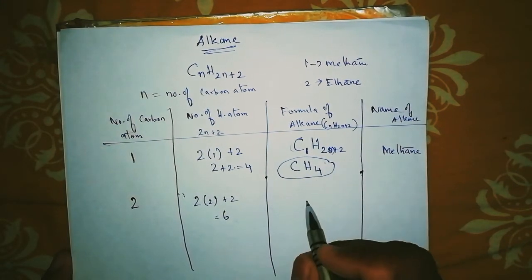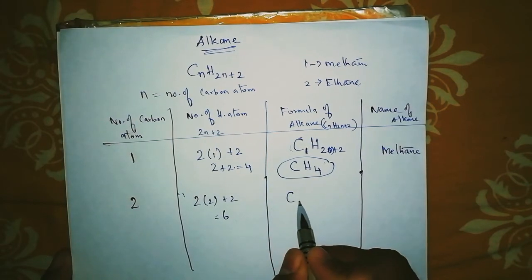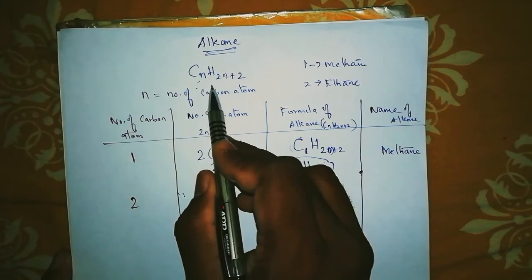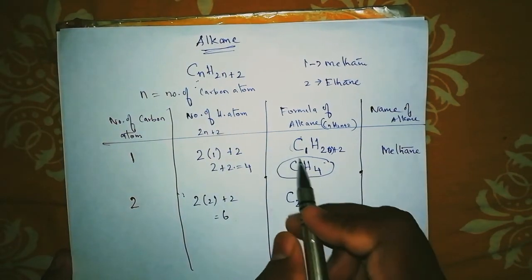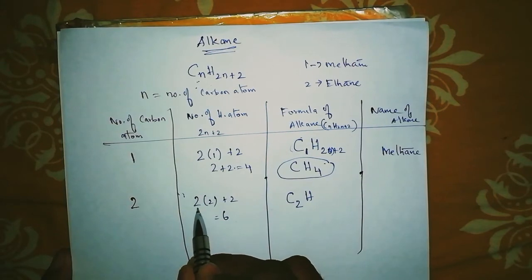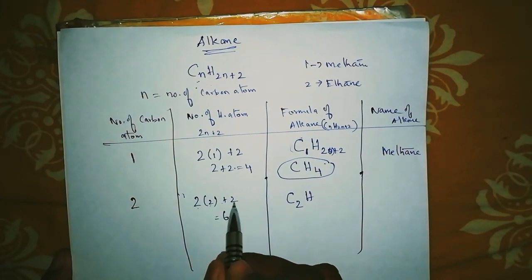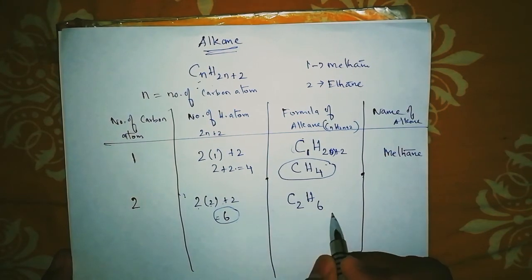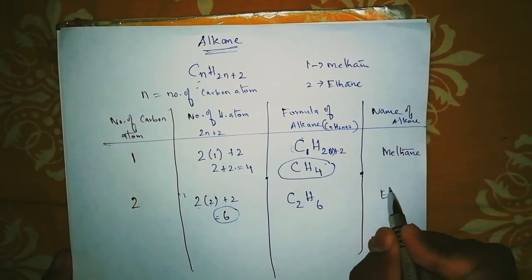And here you have to substitute in the formula. The formula is CnH2n plus 2, where n is 2. We did 2n plus 2, how many came? 6 came. So C2H6. What is the name here? It's ethane.